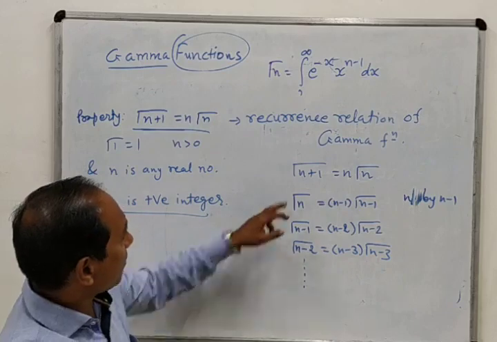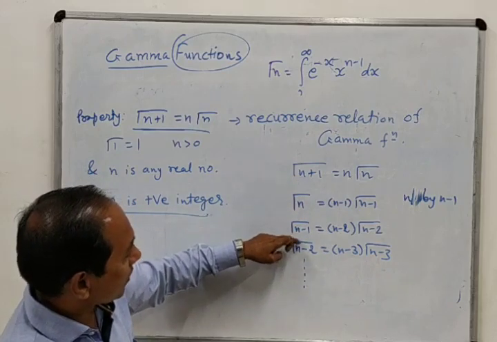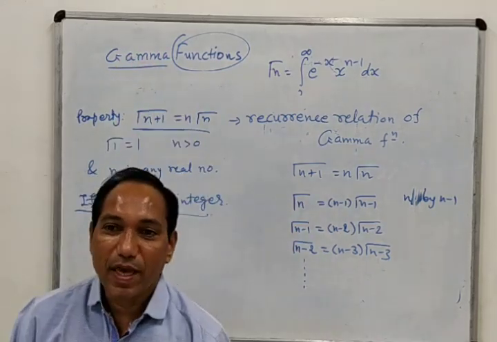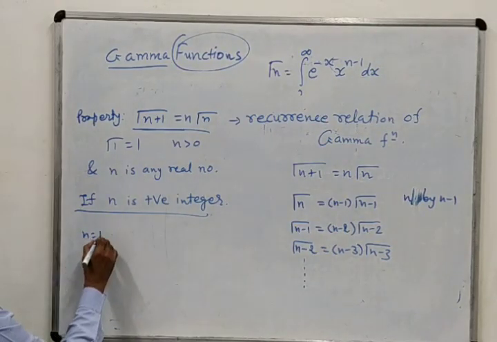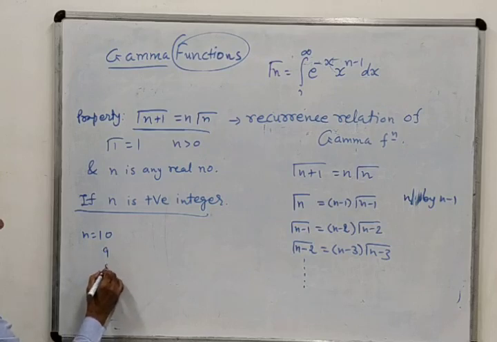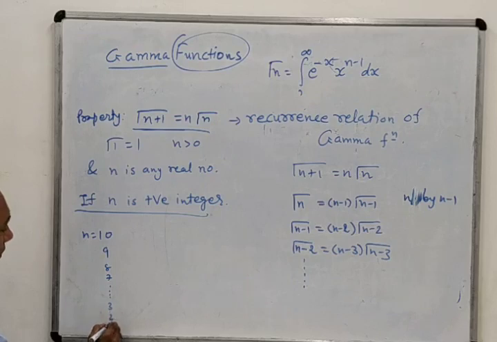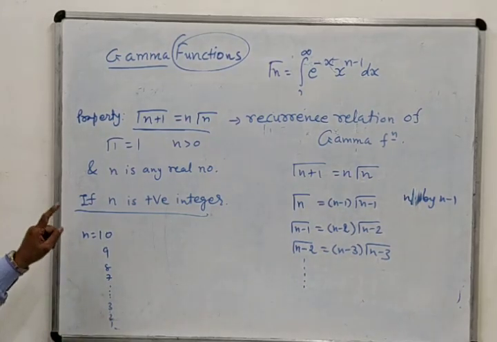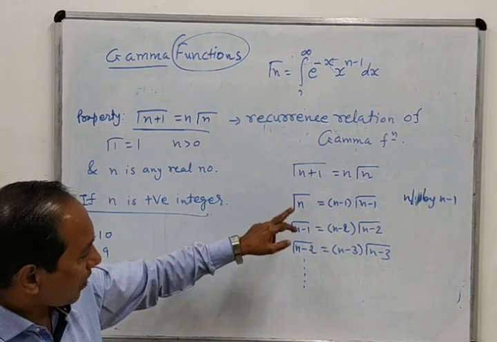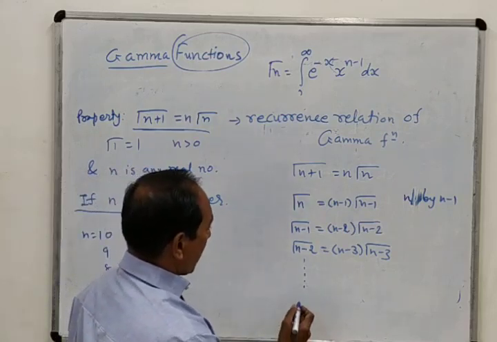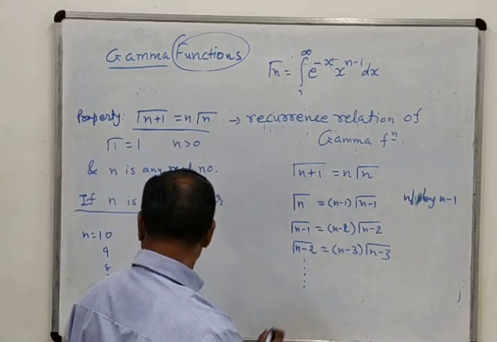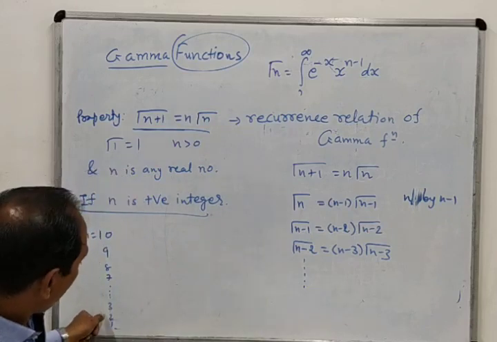Here we can see that we started from n plus 1, then n minus 1, n minus 2. That means every time n is reducing by 1. Suppose n equals 10, then we get 9, 8, 7, up to 3, 2, 1. Finally we will stop at 1. Since n is a positive integer and is reducing by 1 every time, finally we can reach 1.